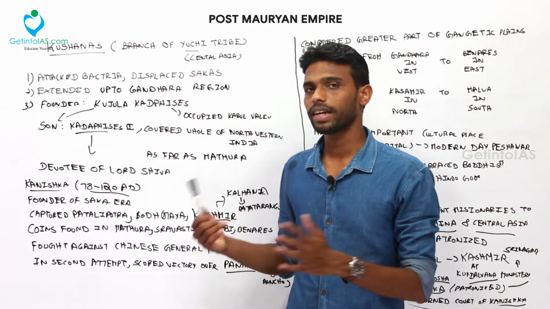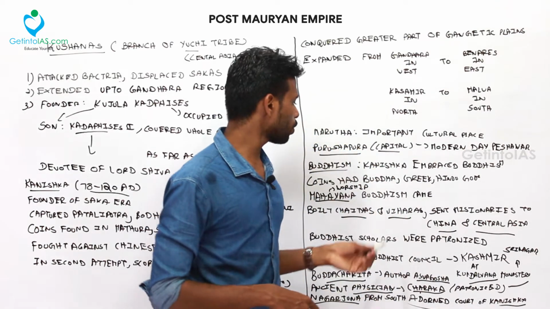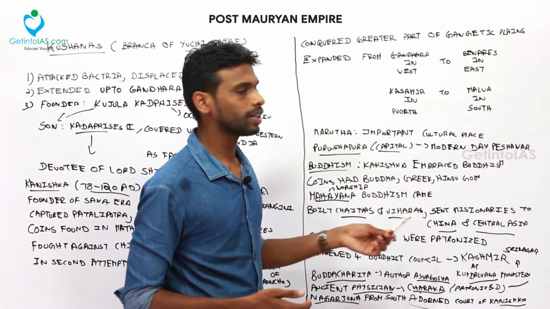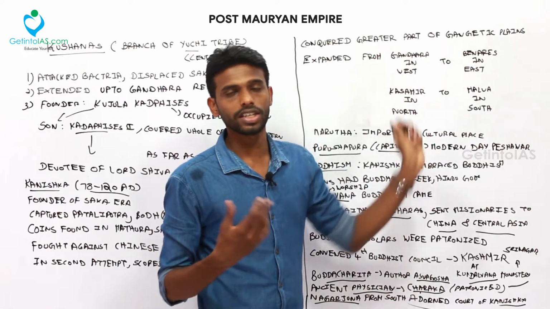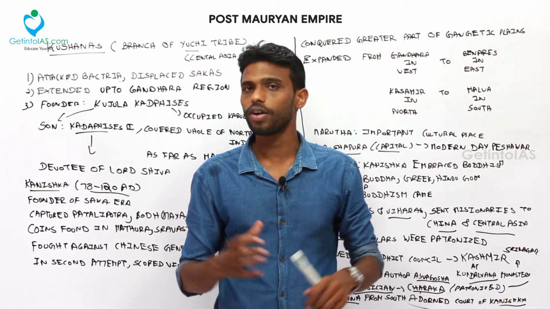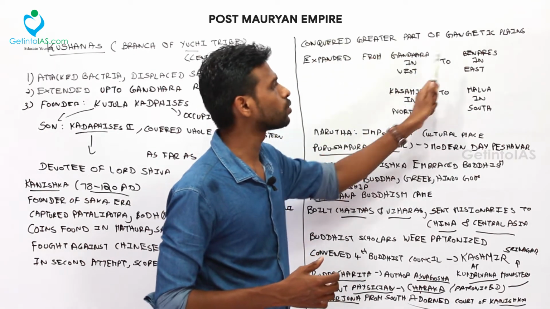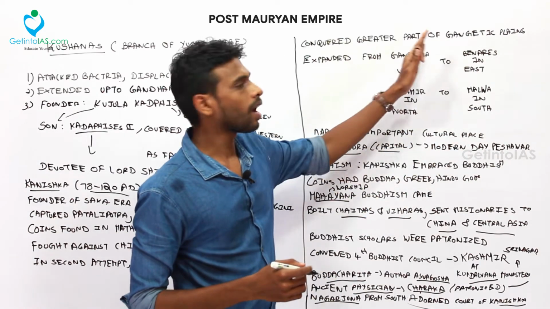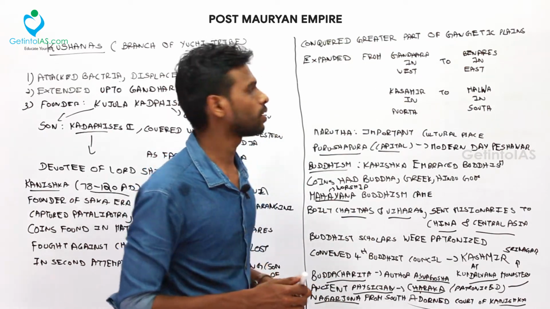But fighting against his son Panyang, he won the Chinese region, and then he also sent missionaries to China and Central Asia for spreading Buddhism after occupying those territories. So they conquered a greater part of the Gangetic plains. Kanishka, or we can say the Kushanas, conquered a greater part of the Gangetic plains. And his region expanded from Gandhara in the west to Benares in the east, and Kashmir in the north to Malwa in the south. So this is how his occupation of territories was widely distributed.